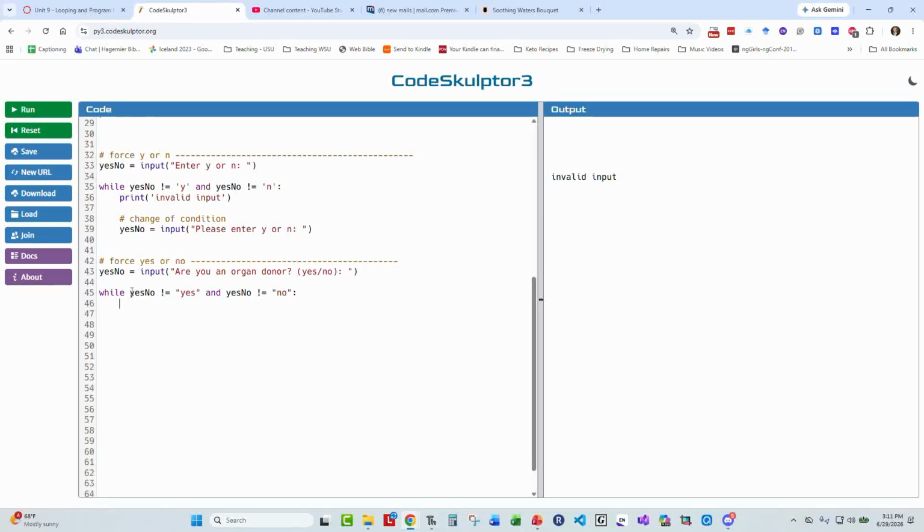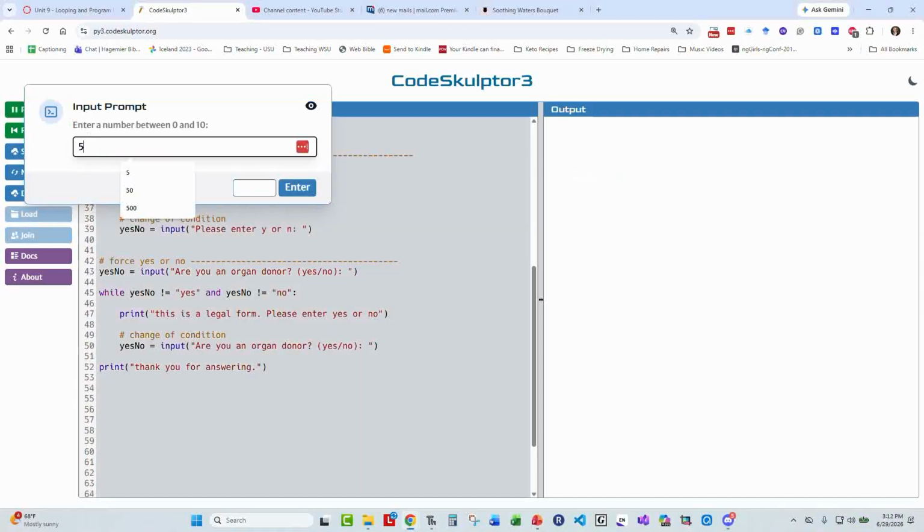So while that variable is not equal to yes, and that variable is not equal to no, then of course I'm going to print some kind of an error message, and I'm going to change the condition by prompting them again. And then once I get out of the loop on line 52, I'm going to print a statement that says, thank you for entering.